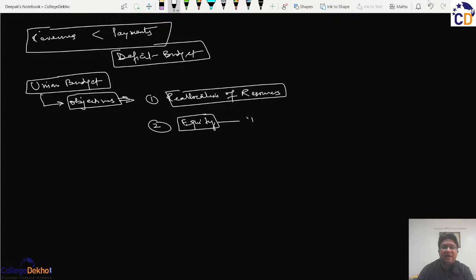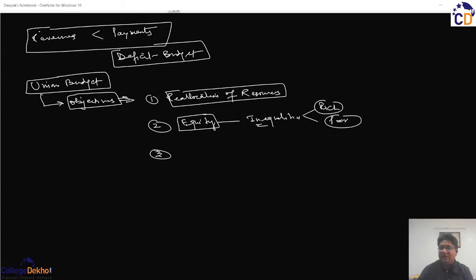So if there are any inequalities between the rich and the poor, that is, we believe that the rich are getting more benefits and the poor are not, then we try to remove these inequalities in the budget placed before the parliament. Then every country will be politically and socially stable only if there is economic stability.